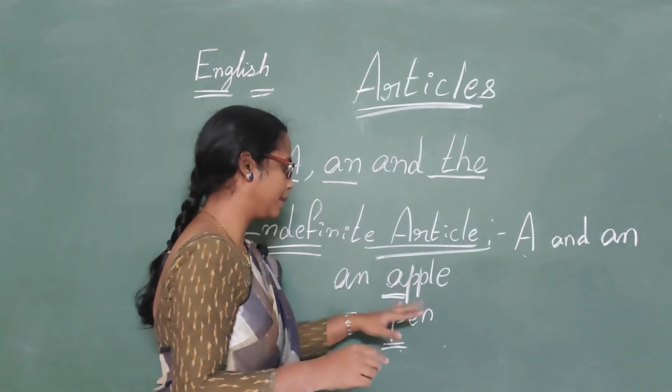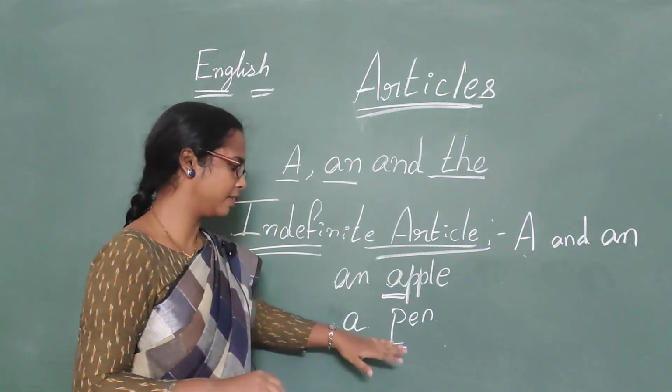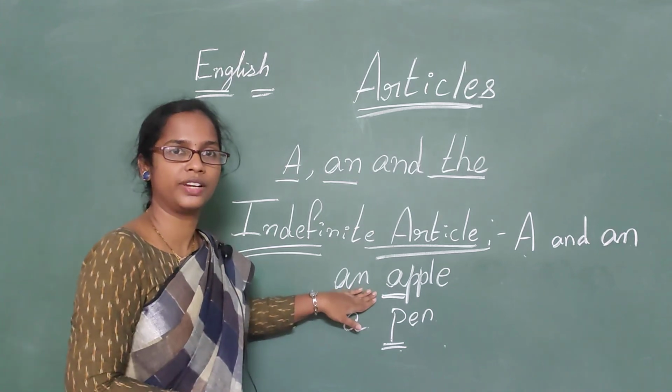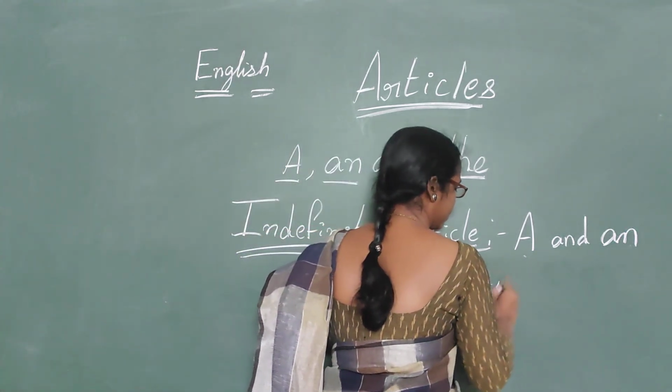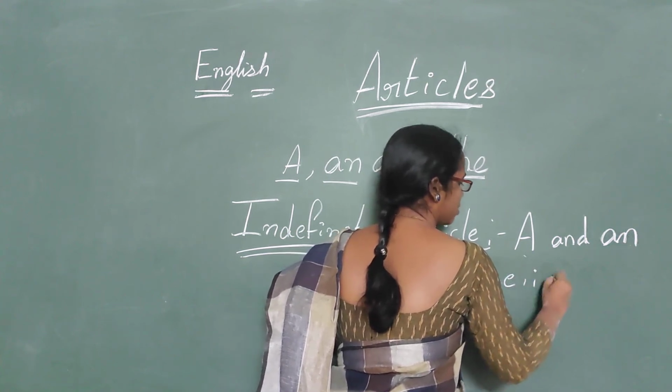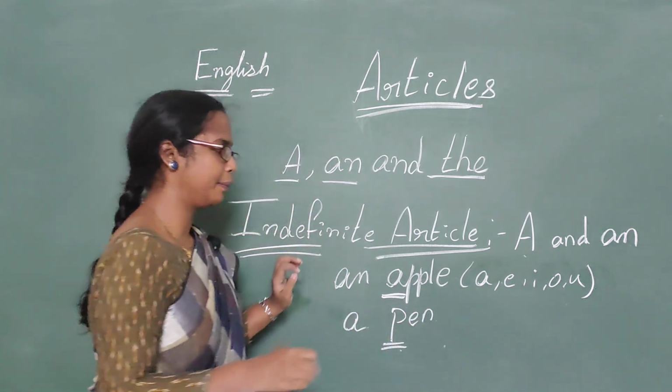So an apple. So you got the difference between consonant sounds and vowel sounds, children. The vowel sounds are a, e, i, o, u. See, let me give you one example.